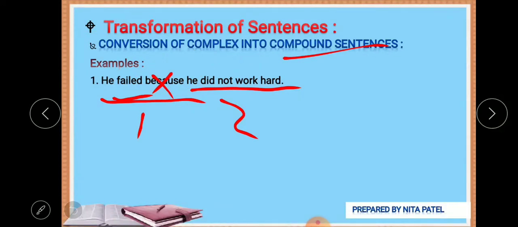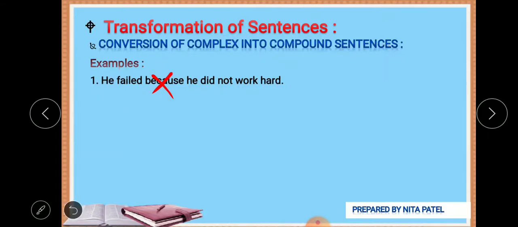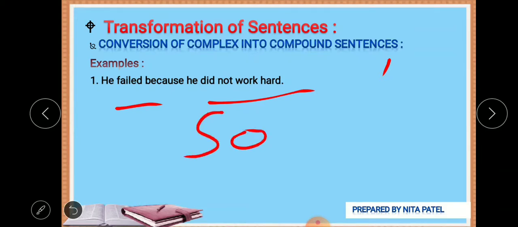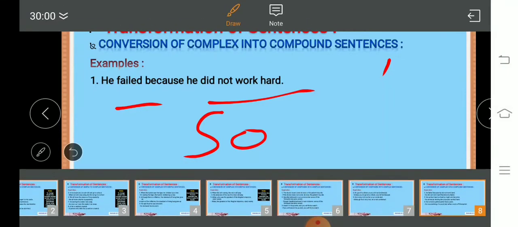So let's see some of the possibilities. He failed. Why did he fail? Because he did not work hard. So, he did not work hard, so he failed. We can go for 'so'. He did not work hard, so he failed.